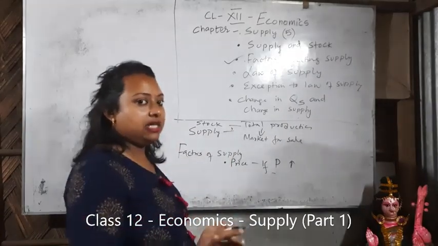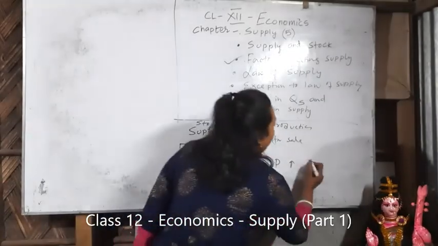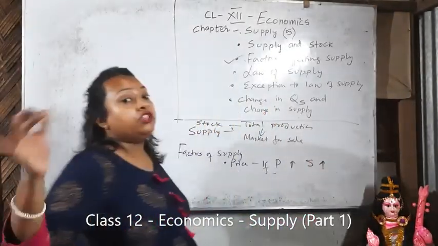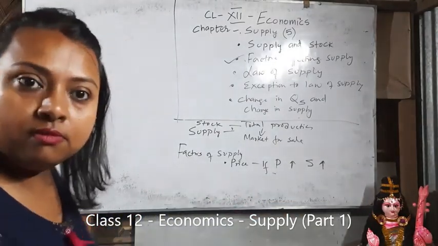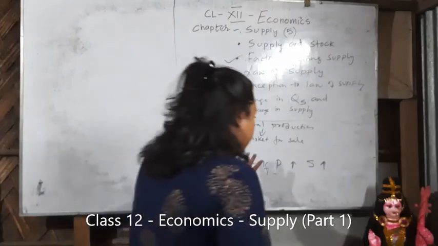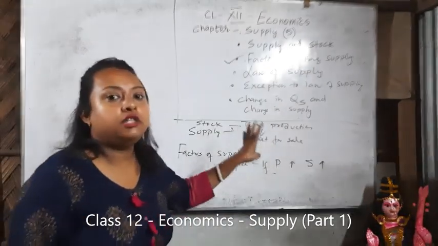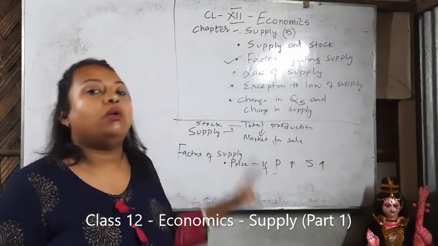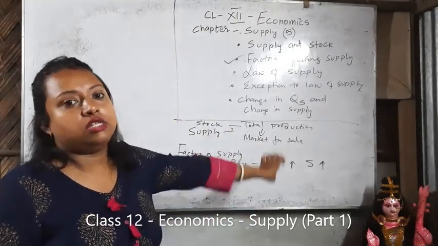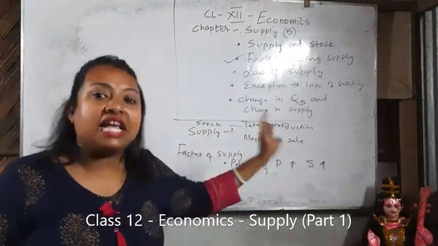If price increases, undoubtedly you will increase your supply, thinking that you can earn more and more profit. So there is a positive relationship between price and supply. If price increases, supply will increase.